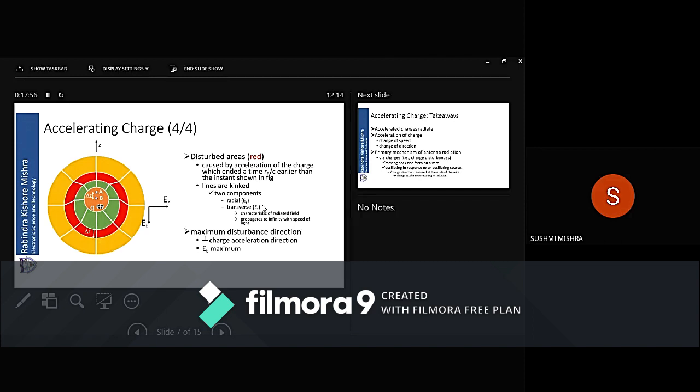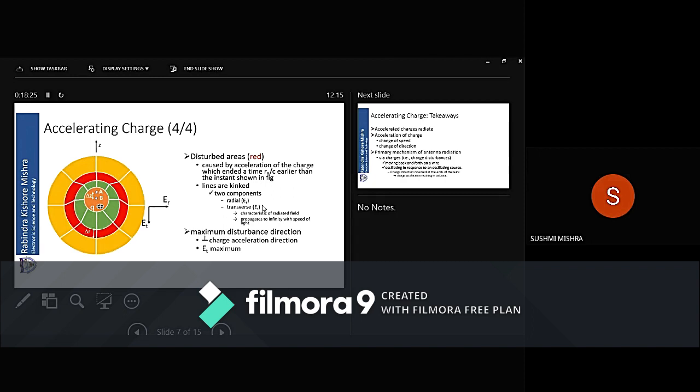Now the lines in this red region are kinked or bent. If they are bent, lines are lines of force, and force is a vector. So the line can have two components. One is the radial component, E_R.